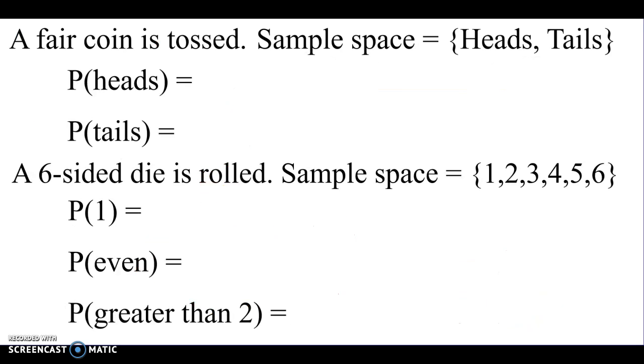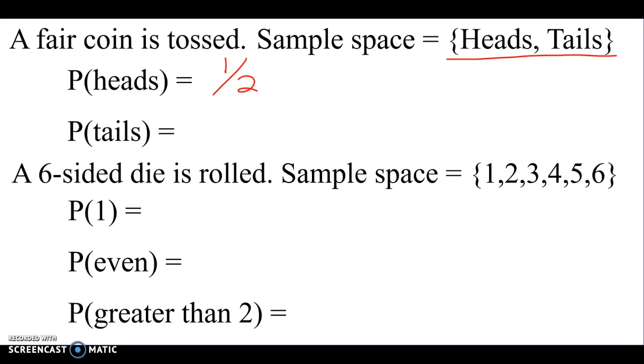So a fair coin is tossed. We talked about this last class. The sample space is the set of heads or tails. So probability of heads. How many heads are on the coin? Yeah, so it's the one head divided by how many total elements are in our sample space? 2. So we would just call it 1 out of 2.